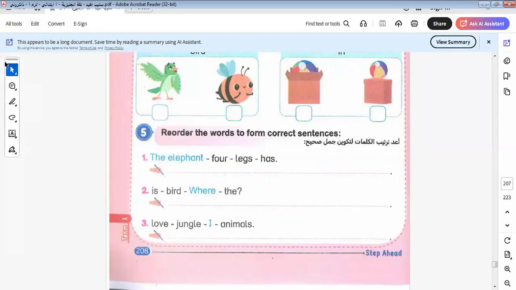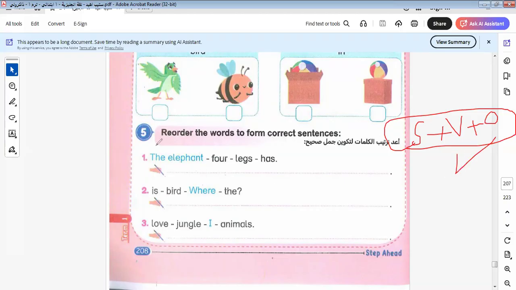Let's do this exercise. Subject plus verb plus object. You say, Miss Iman, you are bored from this rule. I know that you are bored and I'm bored as you, but we must write it. Why? To answer this question in the correct way, we must write this rule to know how to start your sentence. So I start the sentence by the subject, then the verb, then the object.